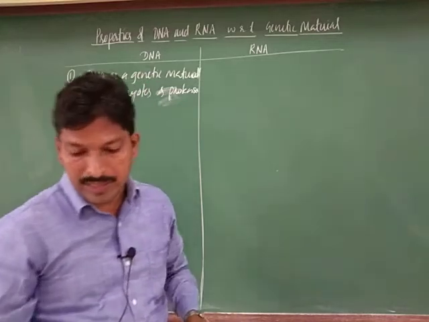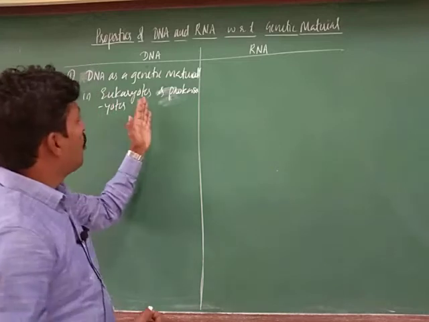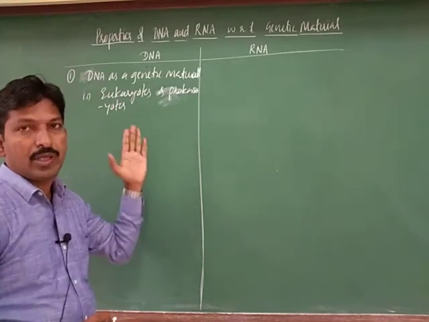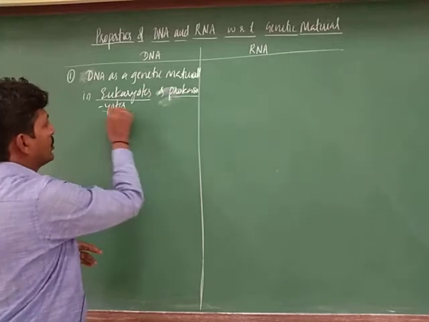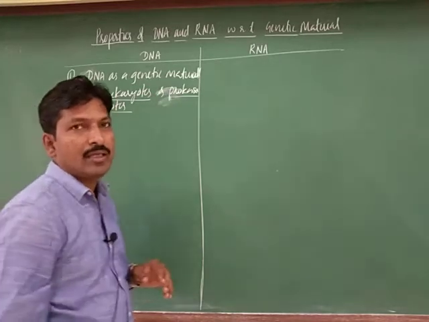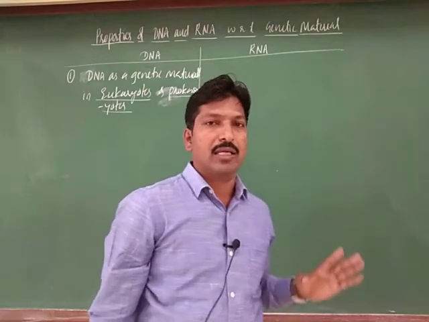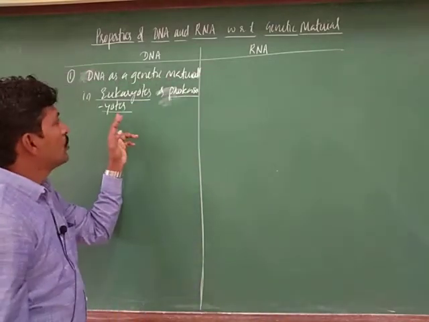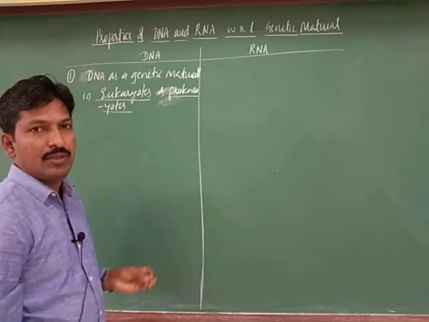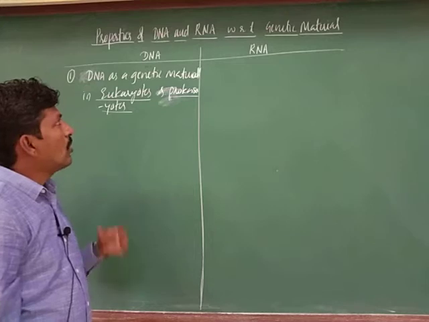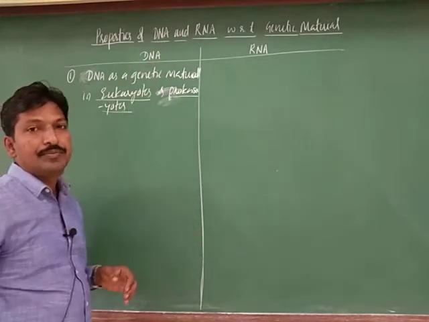See here, the genetic material in most of the organisms, mainly all eukaryotes and prokaryotes. Prokaryotes means, as you know, bacteria, almost all bacteria are considered here, and eukaryotes means almost all organisms. They show that DNA is the genetic material.